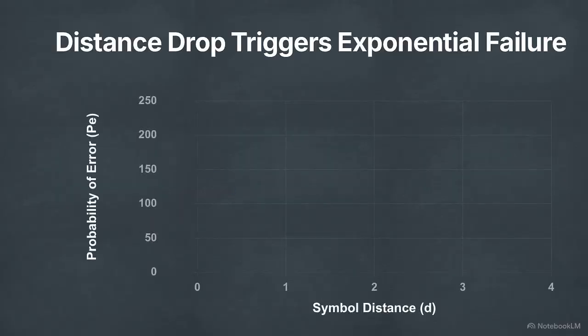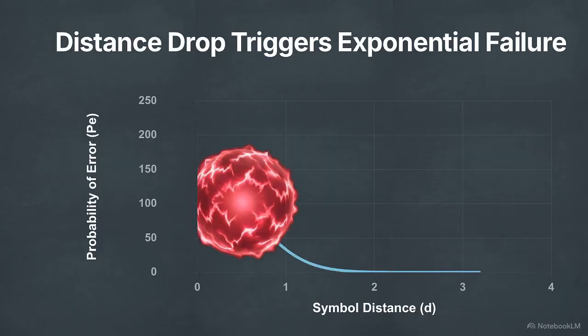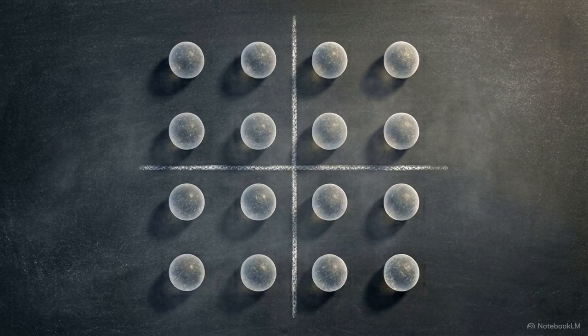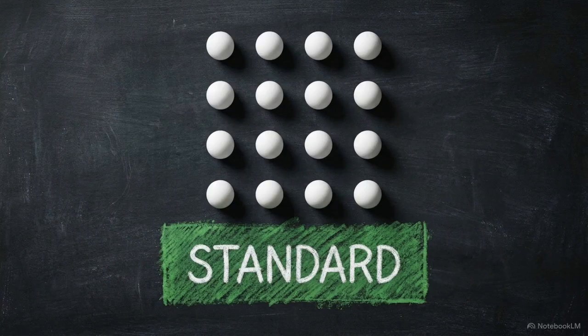Because distance d is part of an exponential term in the error function, this smaller distance results in a much higher rate of signal failure. Against the constant presence of Gaussian noise, the strategy of maximizing geometric distance and validating it with the union bound is why 16 QAM remains the standard for high-speed data transmission.